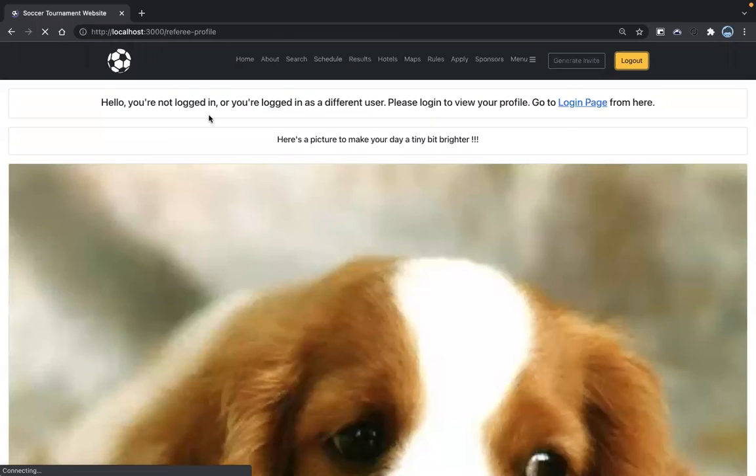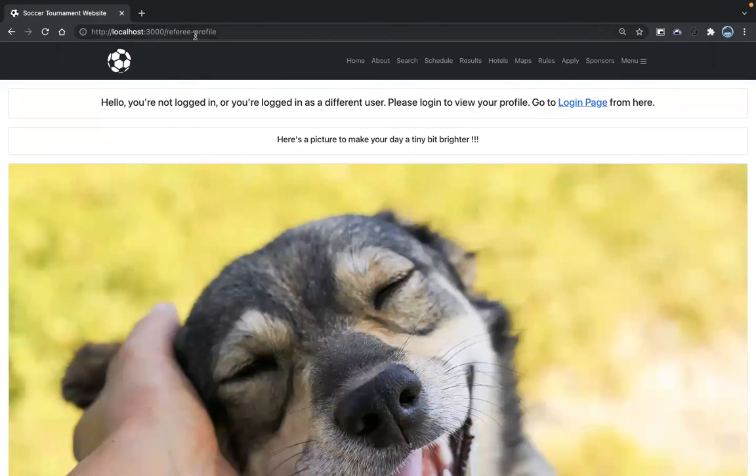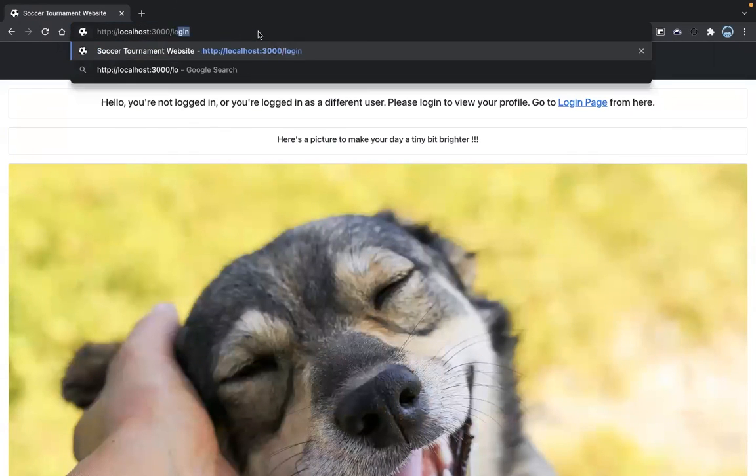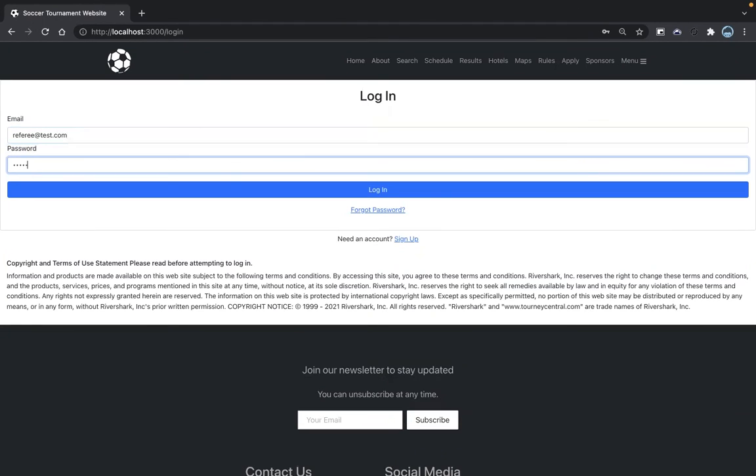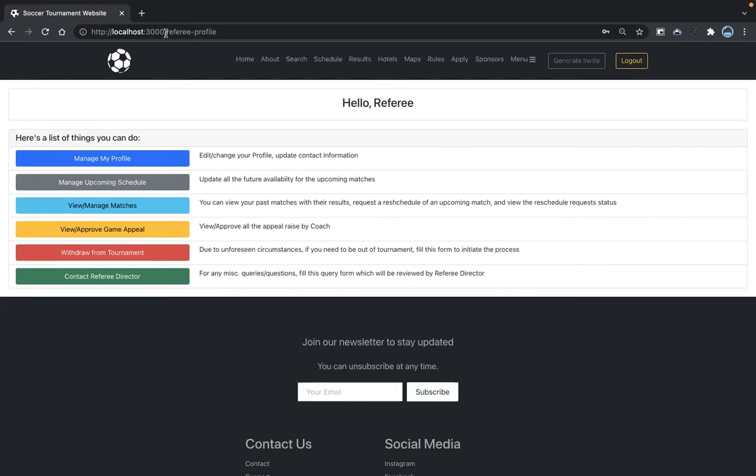But that sums up the main functions which we delivered in this deliverable. We go to referee testers.com, login, we can see the referee profile, it's working. And now we are not getting a cute puppy random picture. So that's about it. Thank you.